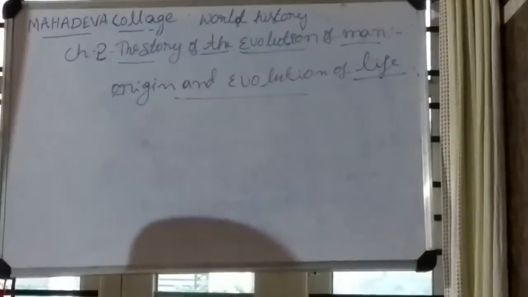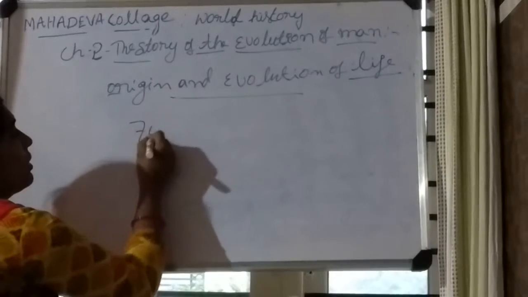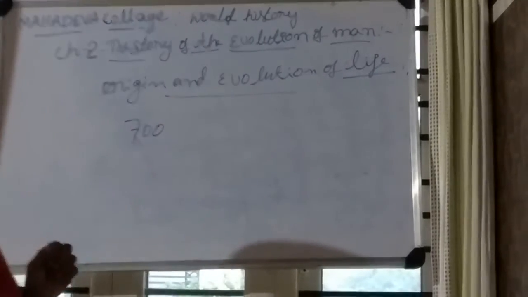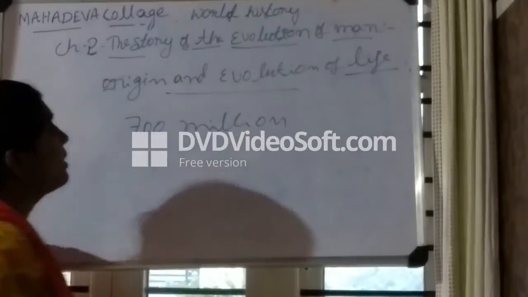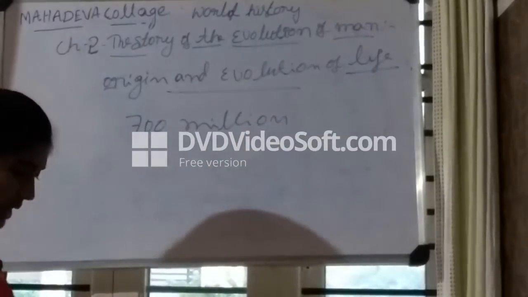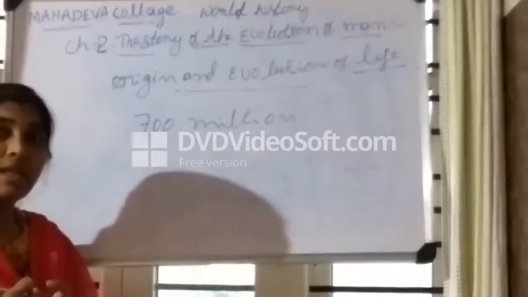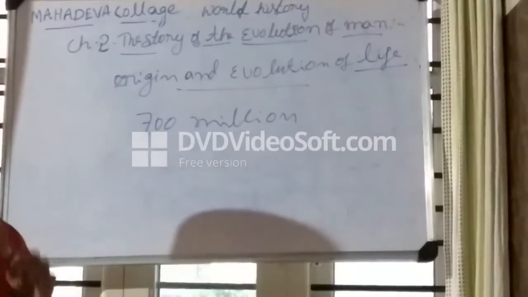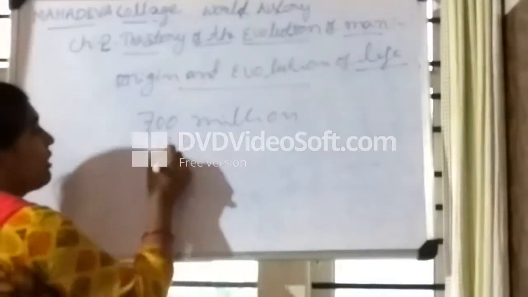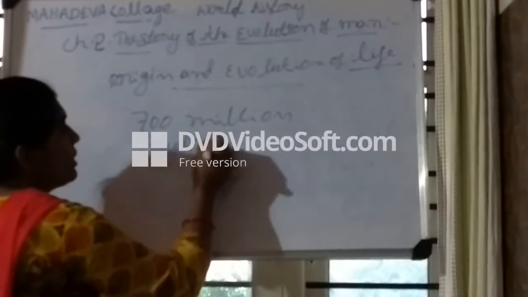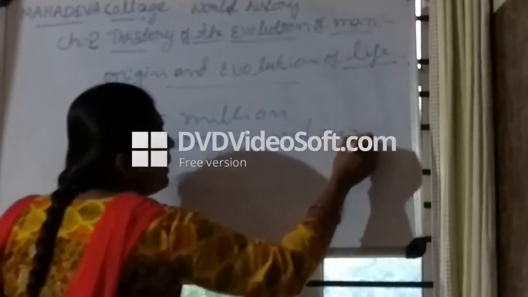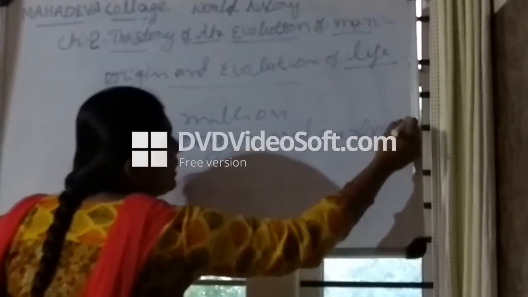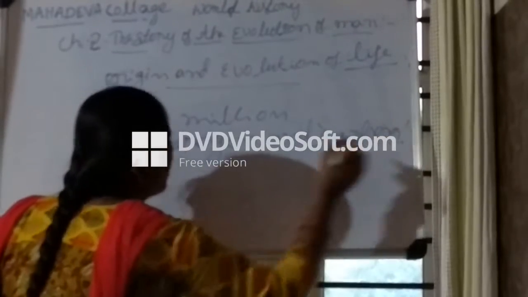About 700 million years ago, two chemicals were formed. Which are the two chemicals?